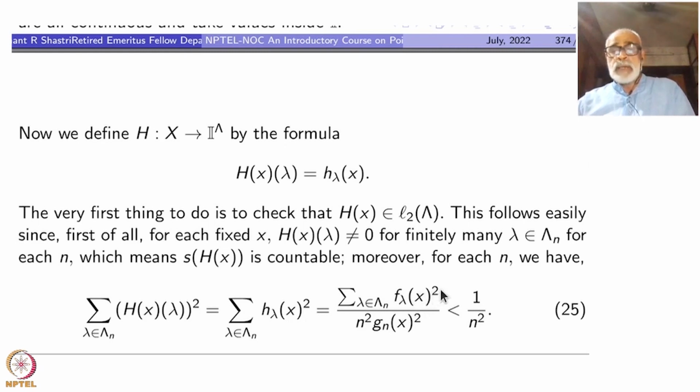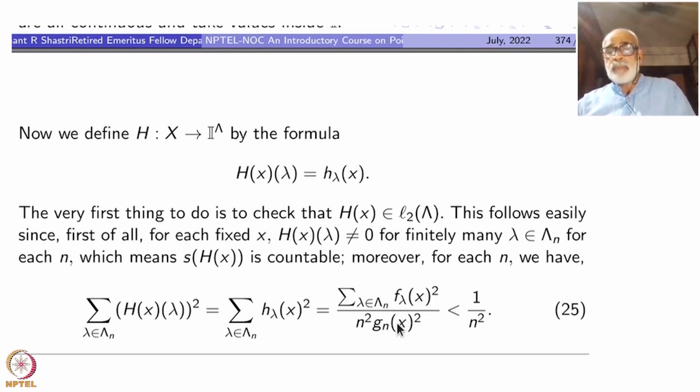Okay, but by definition this is f lambda of x squared divided by n squared, because I have to take n lambda, but lambda is in lambda n, so this n lambda is this n itself here, n squared gn of x squared. I don't have to write gn lambda, because the n lambdas are all n here, because lambda is in lambda n.